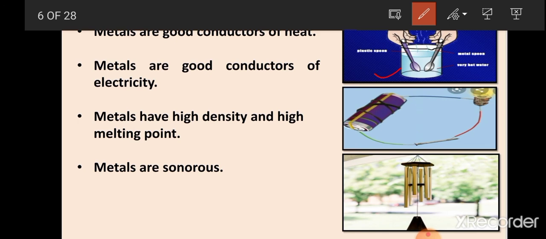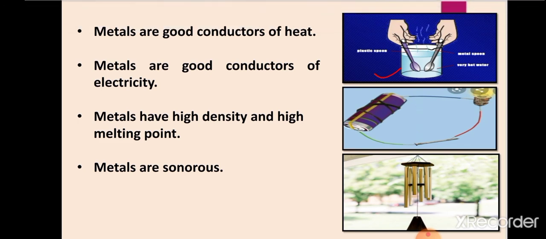After some time, when you touch the spoon which is made up of plastic, the other end of that plastic spoon will not be hot, but the spoon which is made up of metal, that metallic spoon will be hot. It means the other end which is not dipped in water also becomes hot. Why? Because the heat energy is transferred from one end to another end. It means that metals are good conductors of heat, and that is why cooking utensils are made up of metal, because they conduct the heat energy, and the food is cooked very easily and in less time.